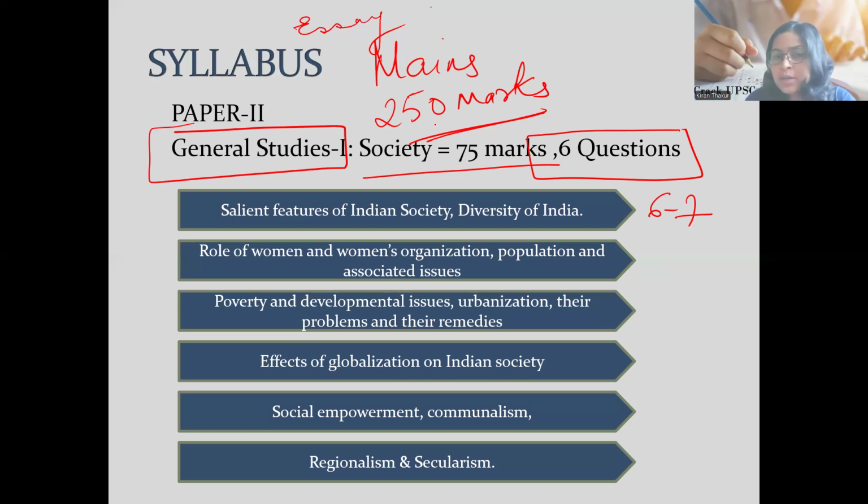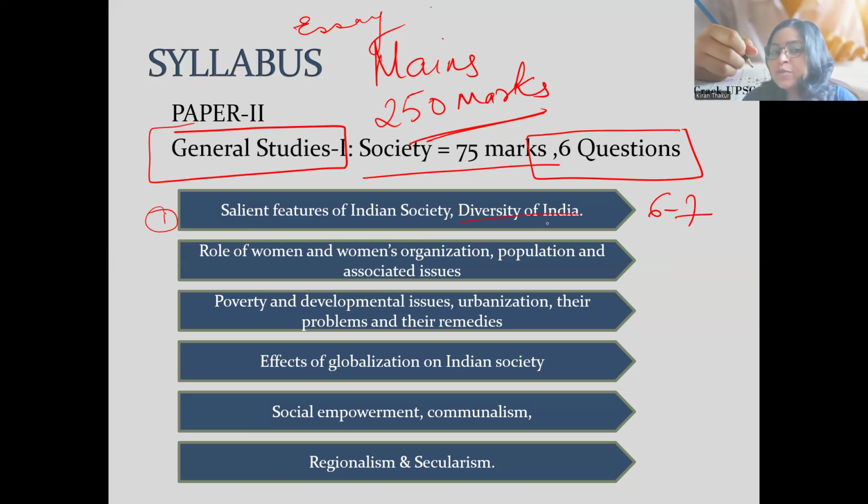Okay. So let us try to understand the syllabus given by UPSC. This is the exact syllabus mentioned by UPSC. You can look at the syllabus; it is quite short and crisp. The very first topic is salient features of Indian society and diversity of India. Now see here, UPSC has just given the pointer, salient features of Indian society. UPSC has not elaborated what the salient features are, so we as aspirants need to elaborate it and explore the different salient features of Indian society. UPSC may ask anything under the roof. So that is the point over here.